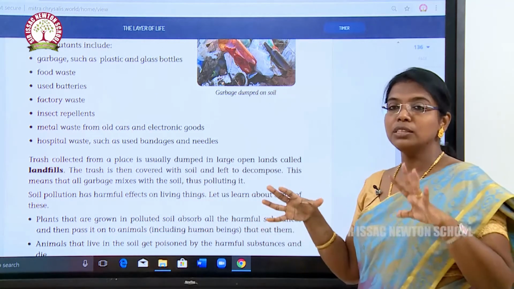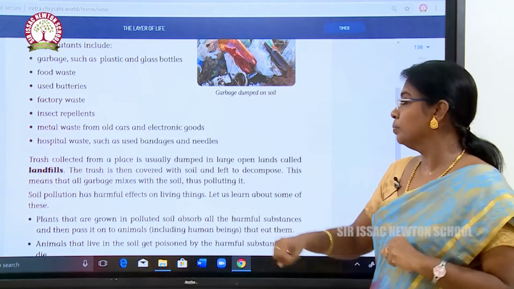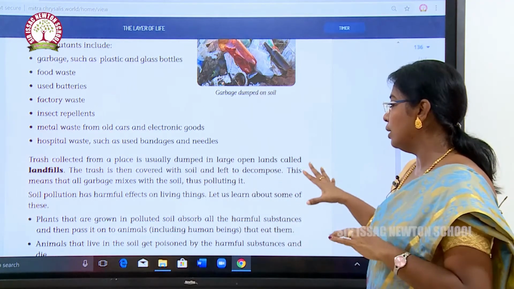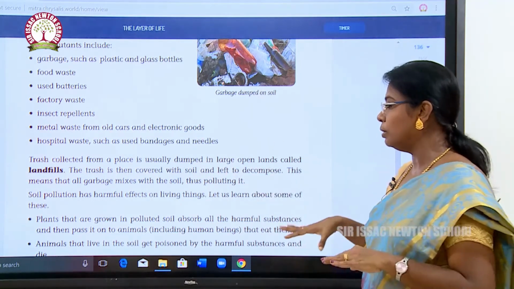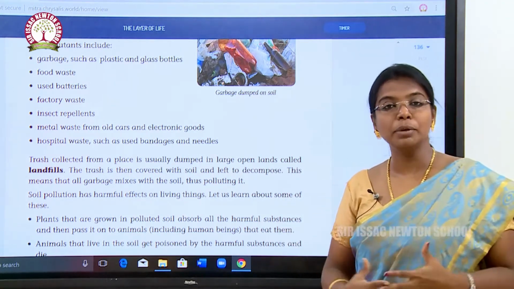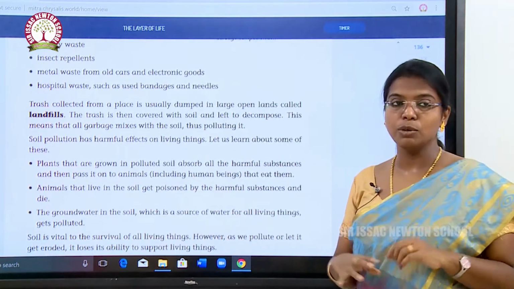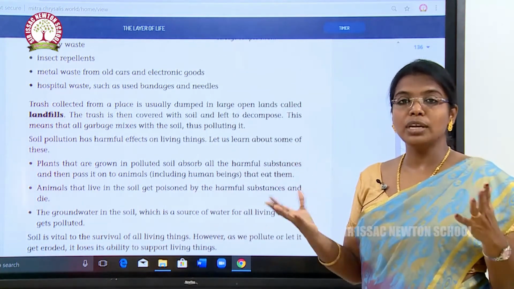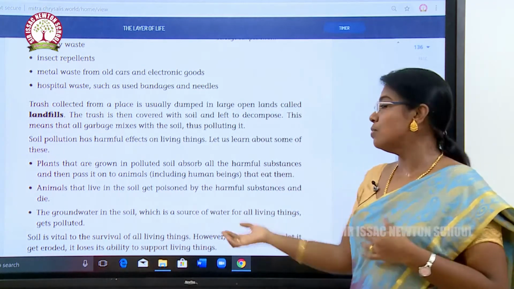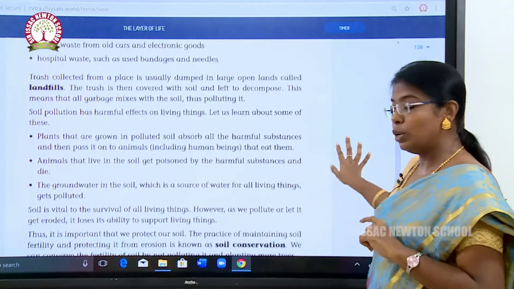This will make the soil lose its natural fertility. The trash is then covered with soil and left to decompose. This means all the garbage mixes with the soil, thus polluting it. Because of this trash, the soil is becoming polluted. Soil pollution has harmful effects on living things. Because of this polluted soil, we are being affected. What are the things which are affected by soil pollution?